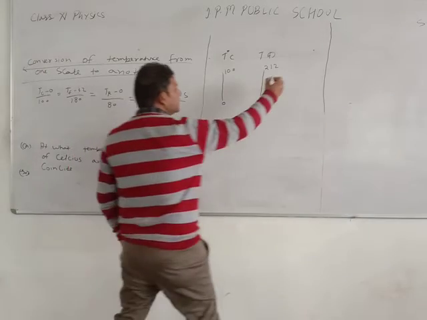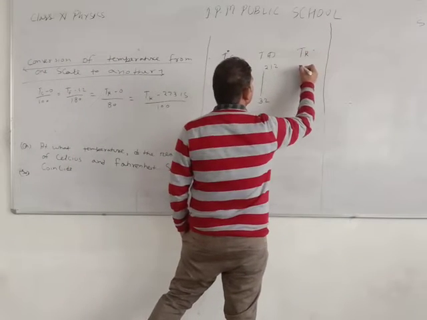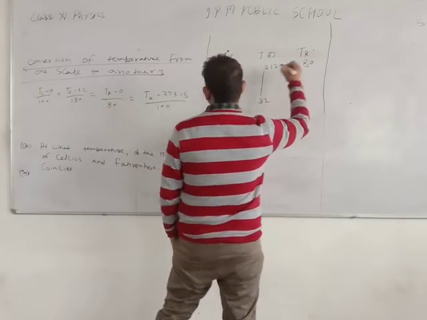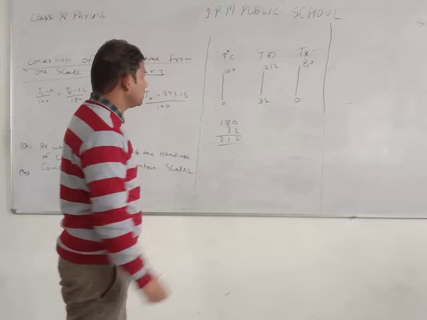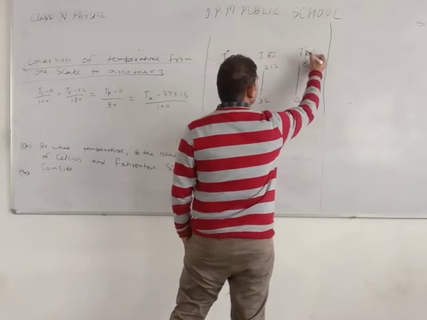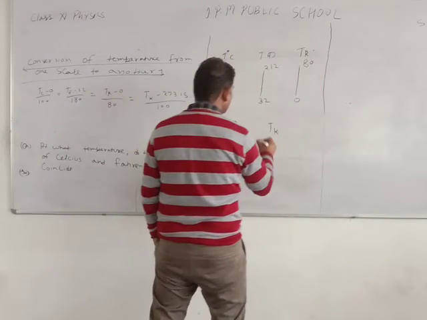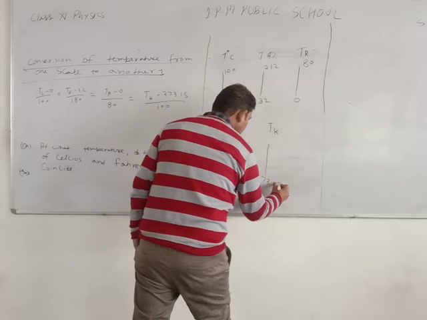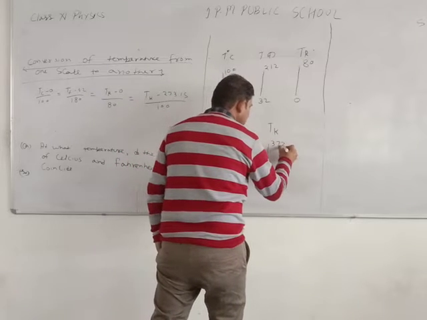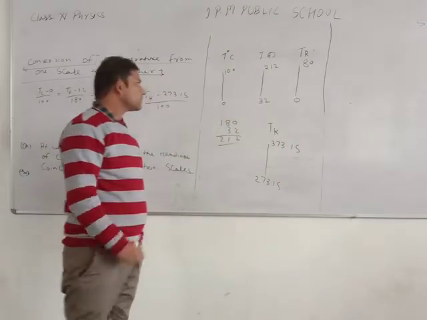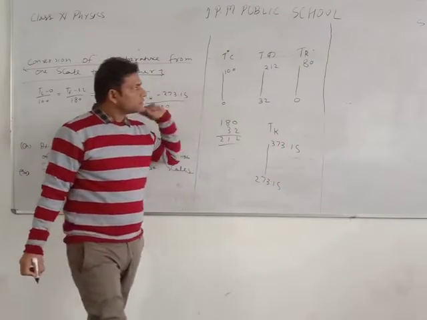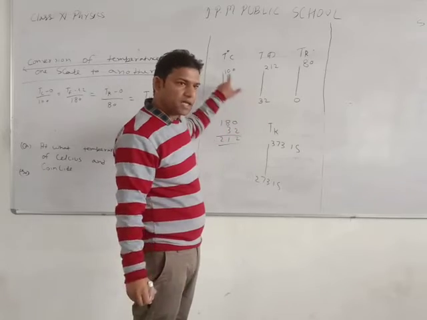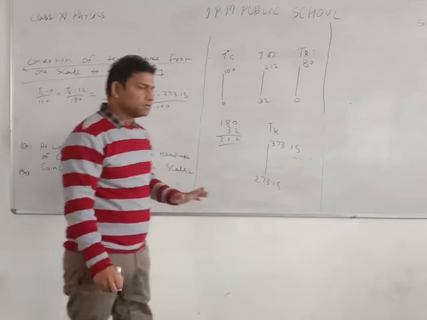Next, temperature in Reaumur: the lower point is 0 and the upper point is 80. This is Reaumur, not Kelvin. For Kelvin, the lower point is 273.15 and the upper point is 373.15. So for all the temperature scales, the lower point is the ice point and the upper point is the steam point.